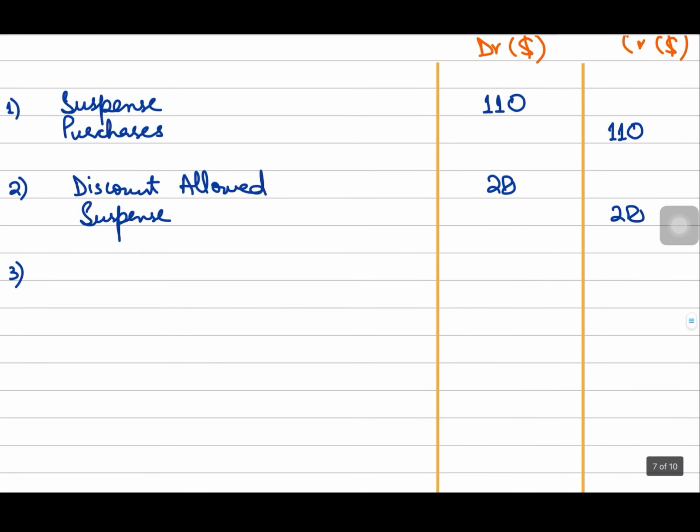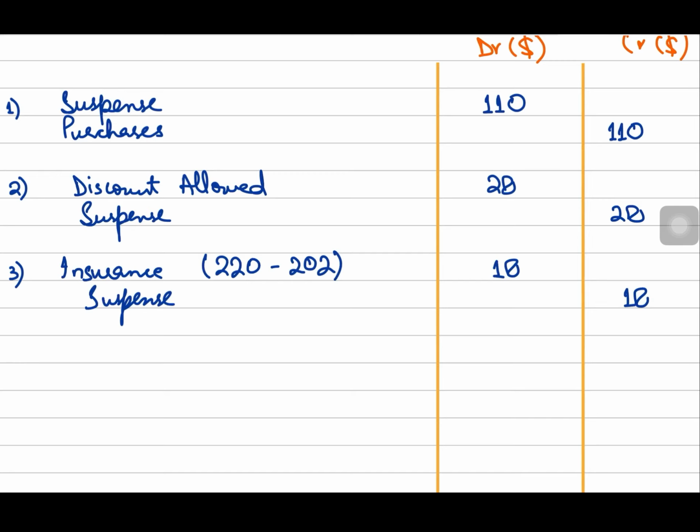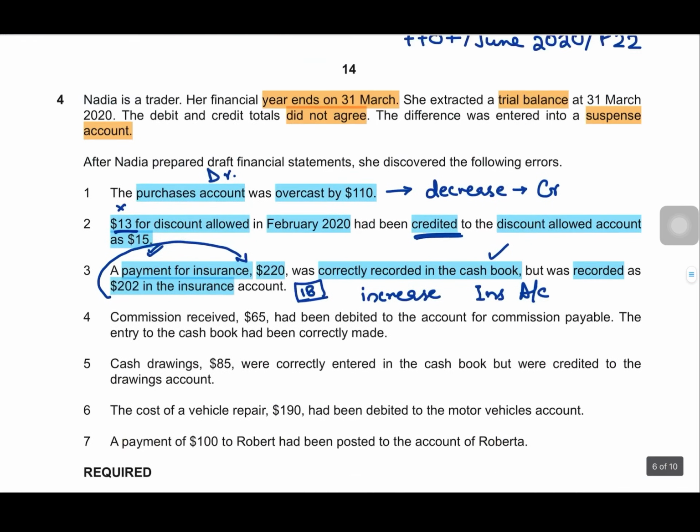So in error number 3, insurance will be debited with the difference only, that is 18, because out of 220, 202 has been recorded. And again, since the credit part of the double entry was correctly recorded, that was to credit cash book, suspense account will be used to complete the correcting entry, right? So far so good. Now error number 4.